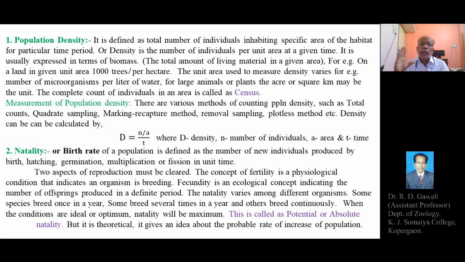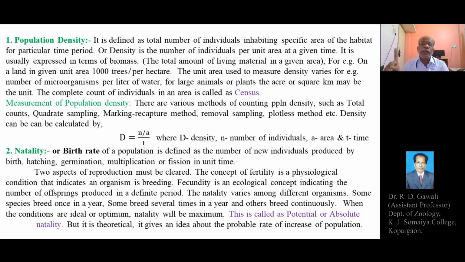Fecundity is an ecological concept and this indicates the number of offsprings produced in a definite period. The natality varies among different organisms. The natality or the birth rate differs in different organisms.